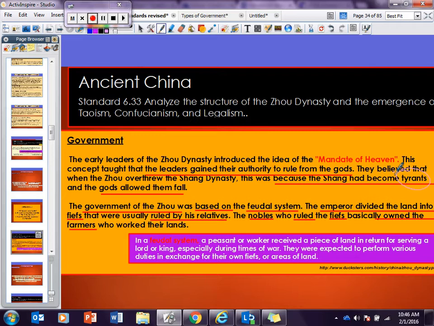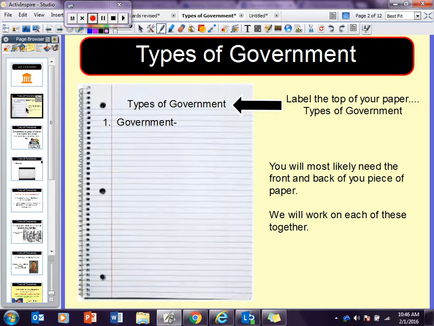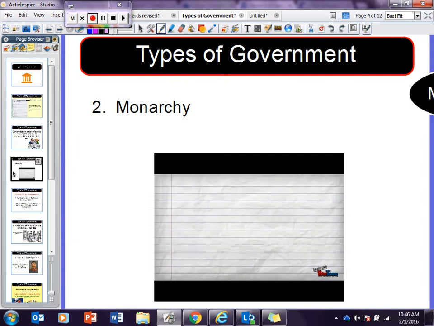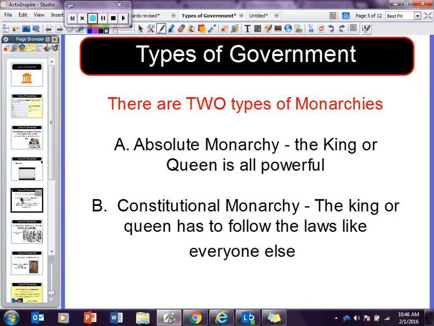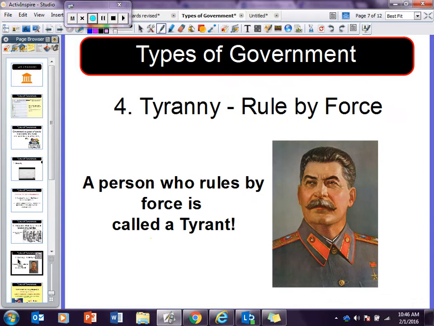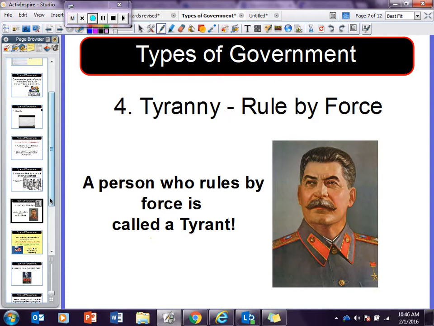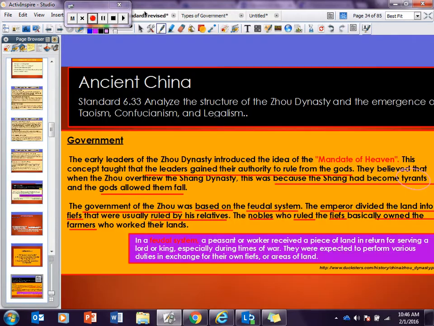Yeah, fear. Alright, let's do blast from the past. Remember this, types of government? And we did our spiral, we did government, we defined it. We watched a video on monarchies. Then we talked about the two different types of monarchies. We did an oligarchy, where a few rich land-owning families were the ones who ruled. Then we did a tyrant. A tyrant is a person who rules by force. And if you have a tyrant that rules, what is your type of government called? Tyranny. A tyranny.